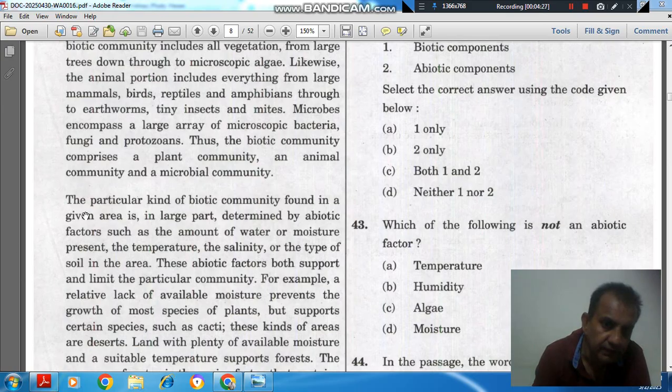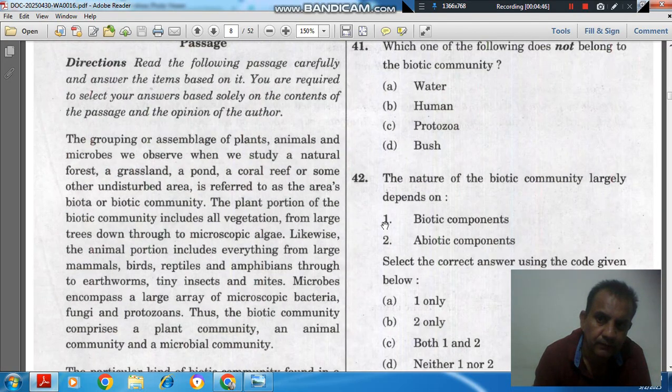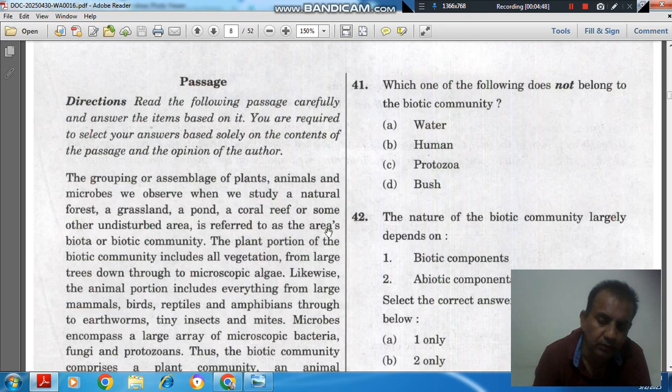So here in this line it is given that the particular kind of biotic community found in a given area is in large part determined by abiotic factors such as the amount of water or moisture. So water is abiotic, not the biotic community.